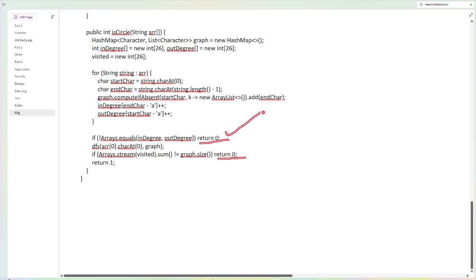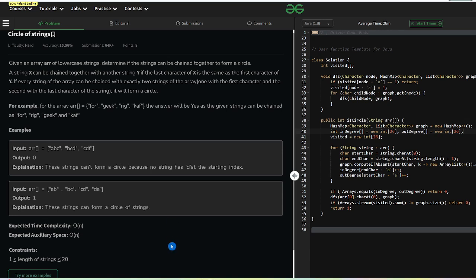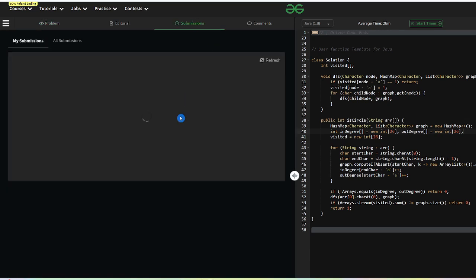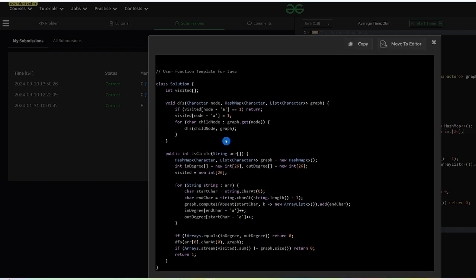The first condition is the Eulerian circuit condition. The second condition is the strongly connected component. It should contain a single connected component, and then we can form a circle. That's all, and it will return. If I compare this, I got AC here. You can see AC. If I view this code, it is the same code I wrote.